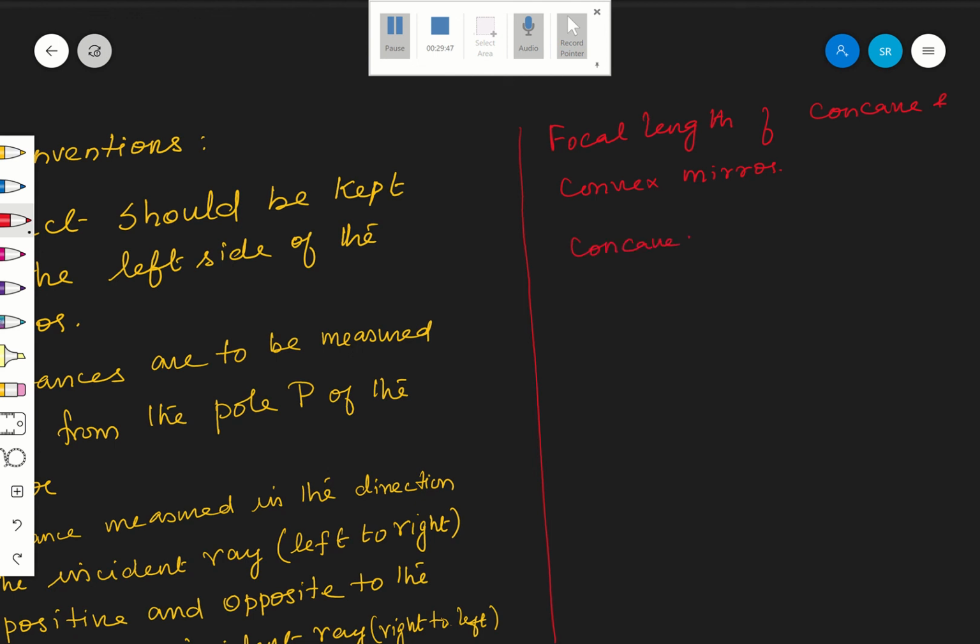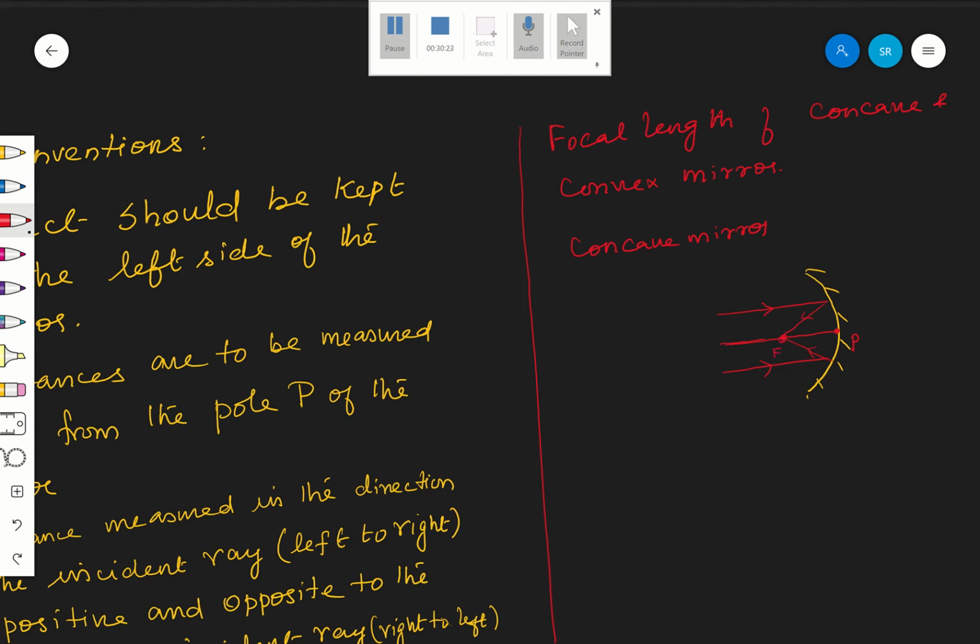Keep the object at infinity. We have already seen this concave mirror. This is your P. Object is at infinity, which means rays will be parallel. Therefore they will meet at the focus. After reflection, the reflected rays will meet at the focus. So this is your F, right?